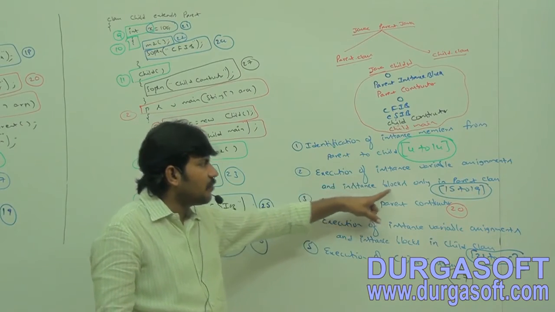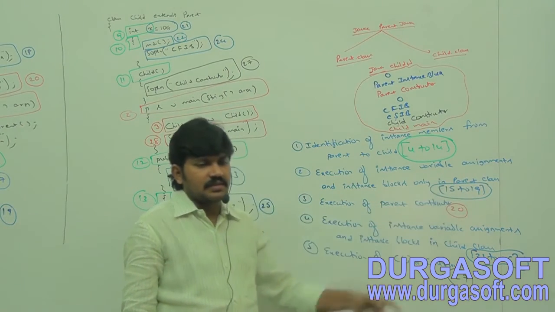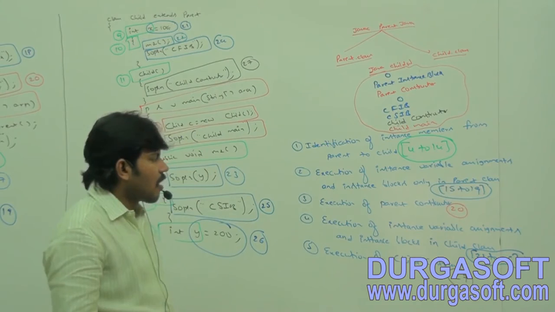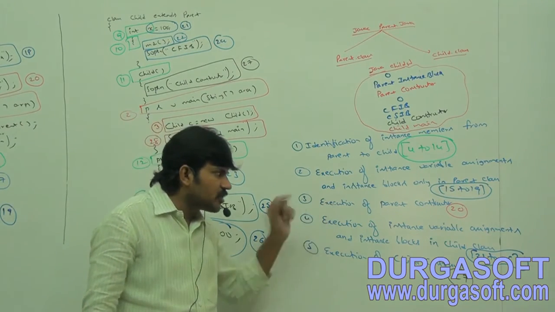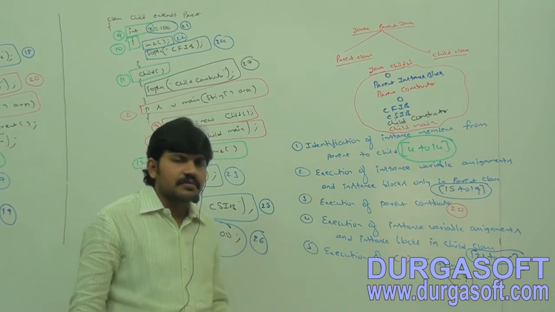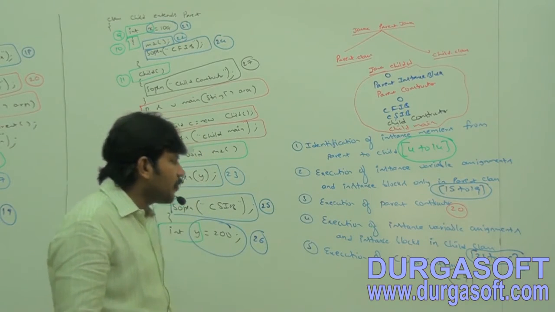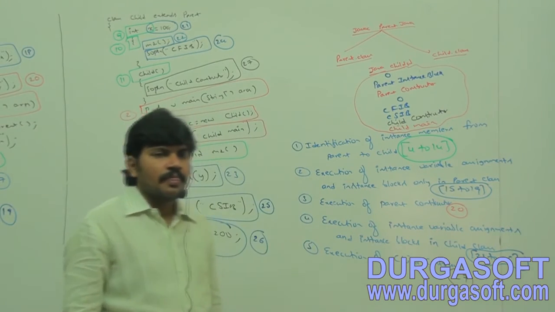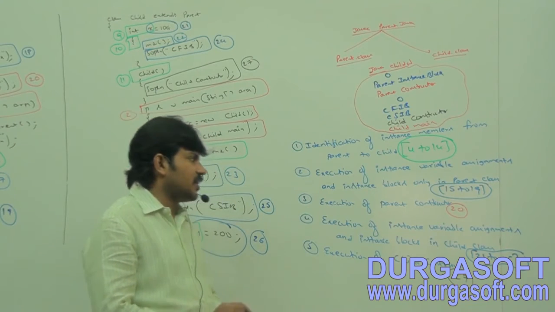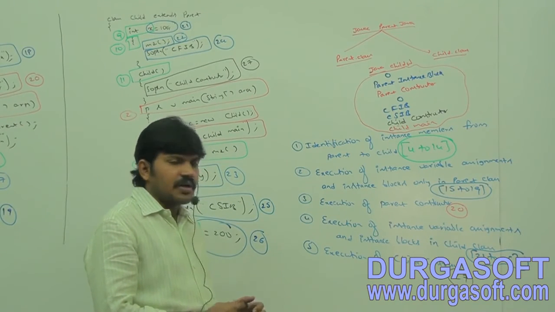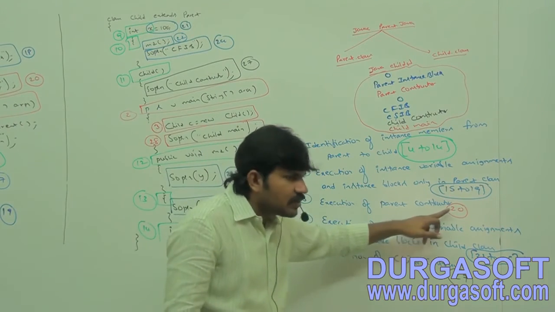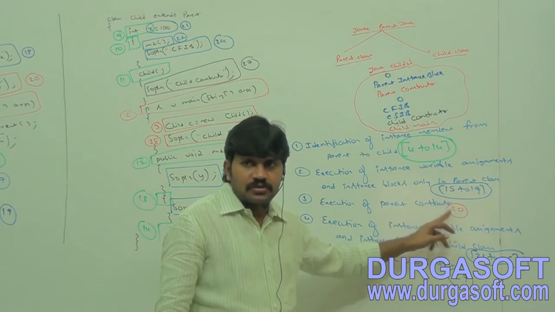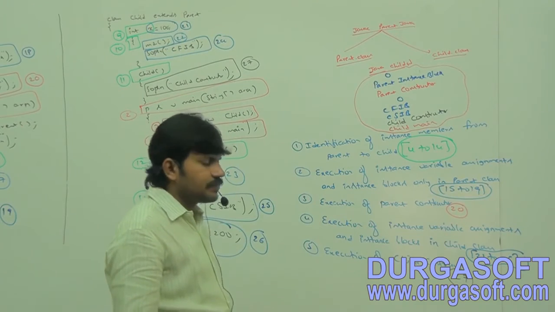What is the number? 15 to 19. Next, execution of parent constructor. What is the answer? 20. Execution of parent constructor, 20.